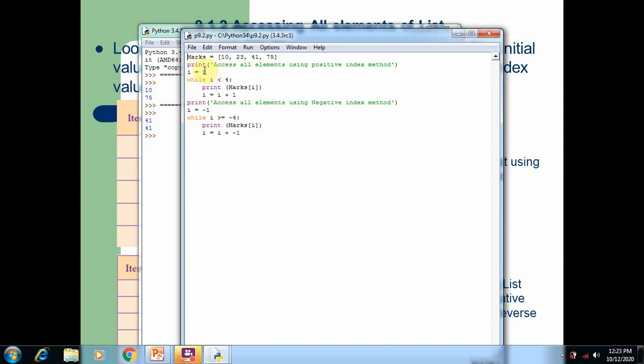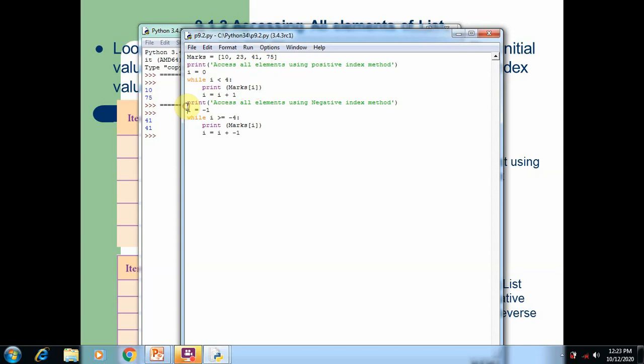The first time, when the I value is 0, 10 is printed, and then the I value is incremented by 1. The next time the loop executes, the second element is printed because the index number is 1. Again we increment the I value from 1 to 2. Now the I value is 2, so we access the third element of the list and print it on the screen. In this simple way, we access all the elements of the list and print them on the screen.